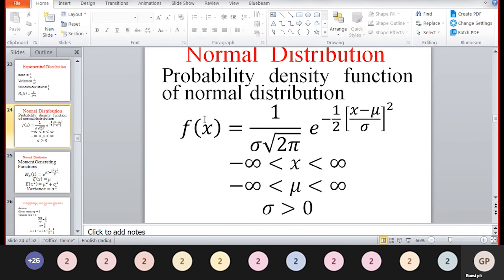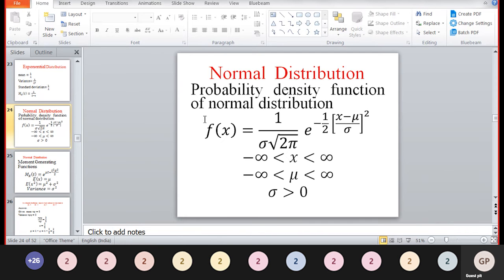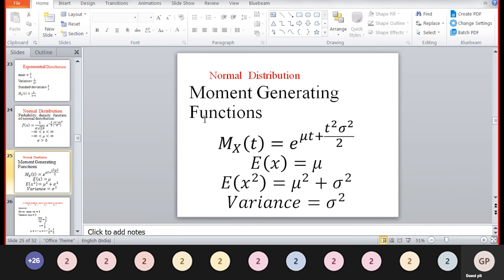Next, normal distribution. The probability density function of the normal distribution f of x equals 1 by sigma root of 2 pi into e to the power minus 1 by 2 into x minus mu divided by sigma the whole square, x varying from minus infinity to plus infinity.